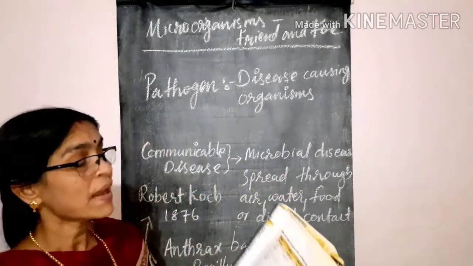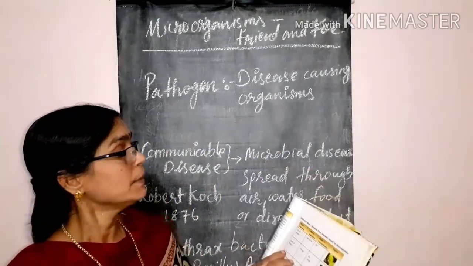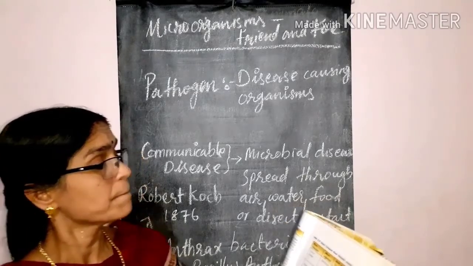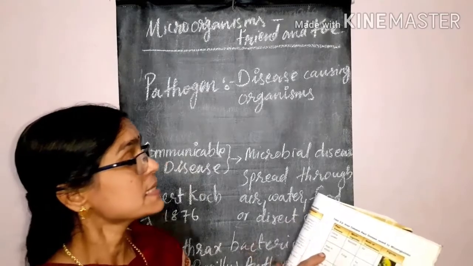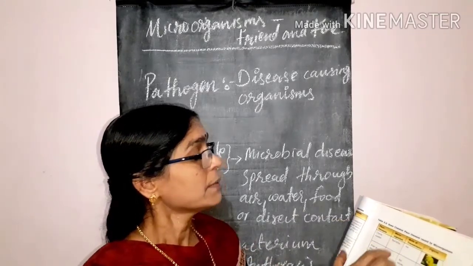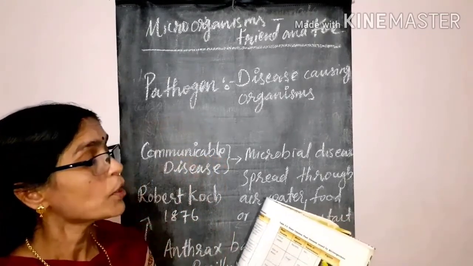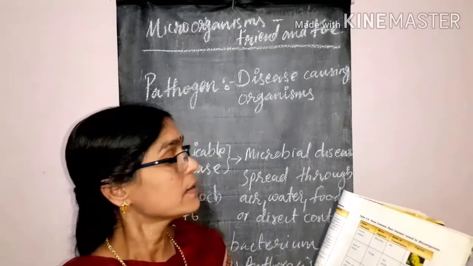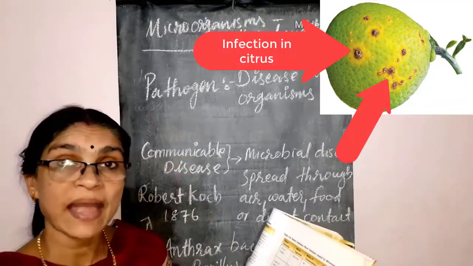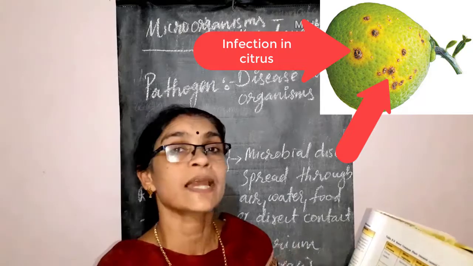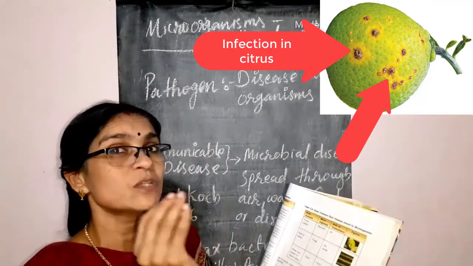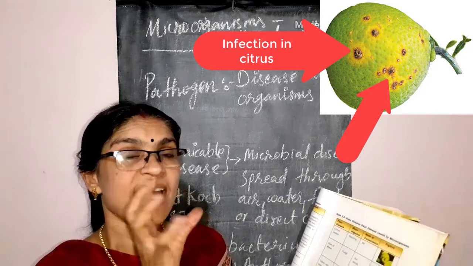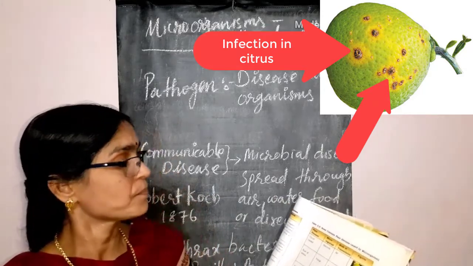There are some common plant diseases given in table 2.3. Here, plant diseases, the main pathogen and the mode of transmission are also given. Citrus canker is a bacterial disease. Mainly it is transmitted through air. We can see the figure. The fruits become small in size and have some color change.